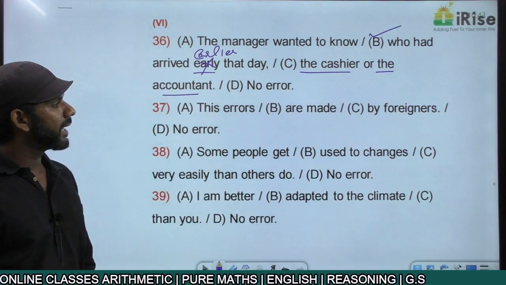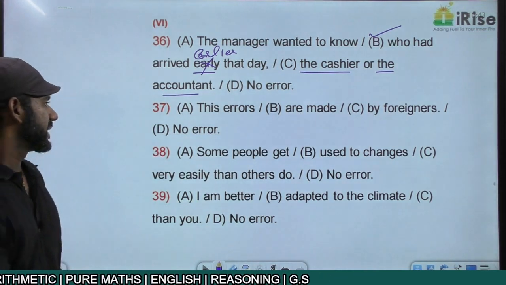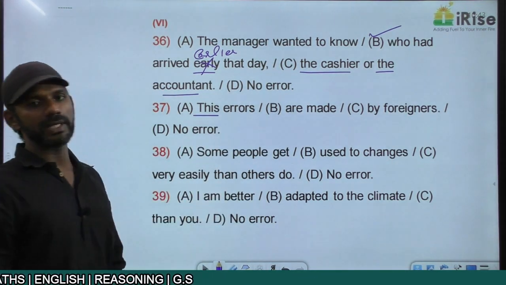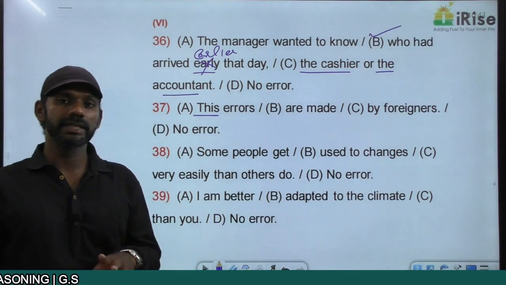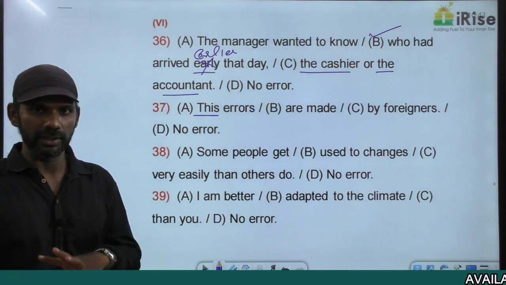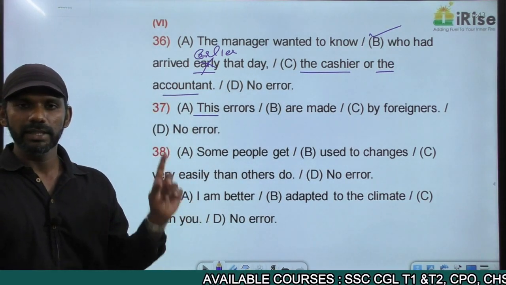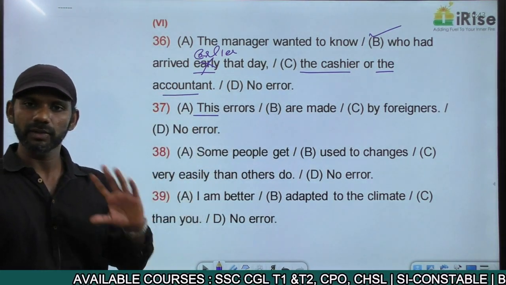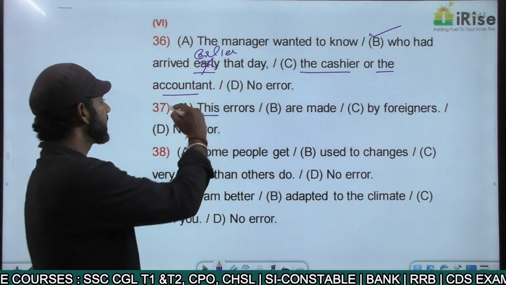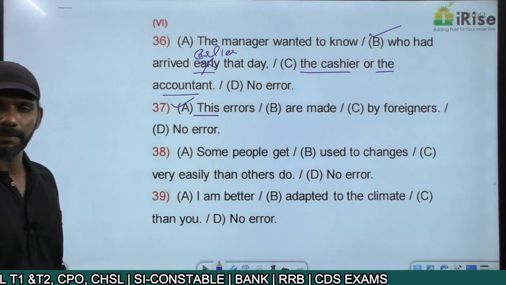"These errors are made by foreigners." "This" is a demonstrative pronoun, singular. So a noun along with it must also be singular. We discussed it so many times. Errors is a plural noun. With this, we cannot use a plural noun. That is the error. We got the answer. The error is in part A.